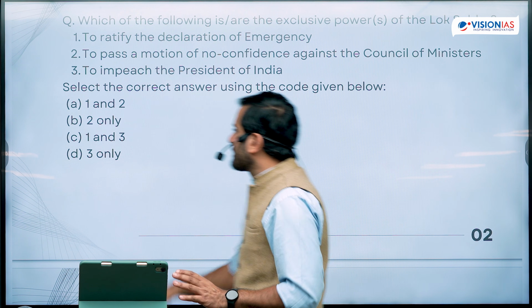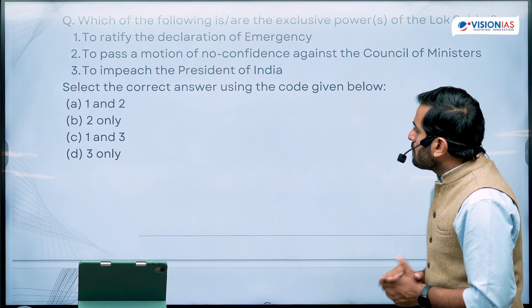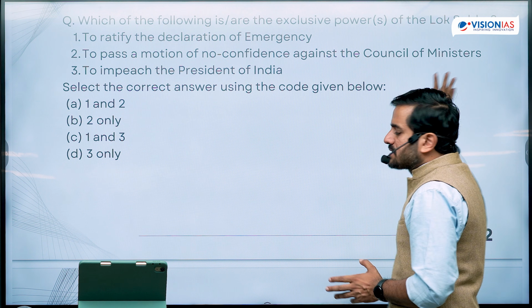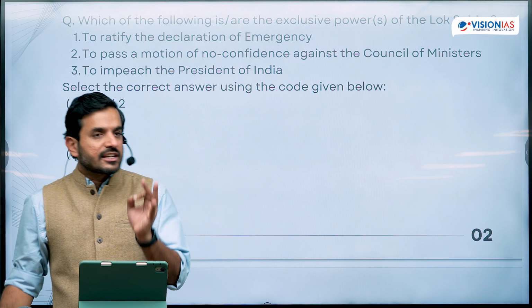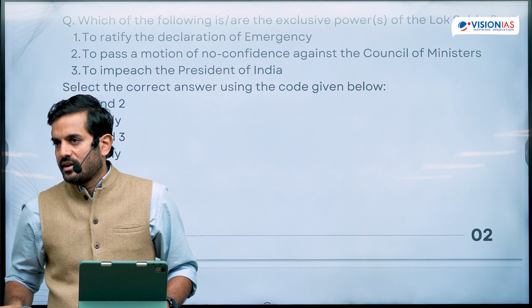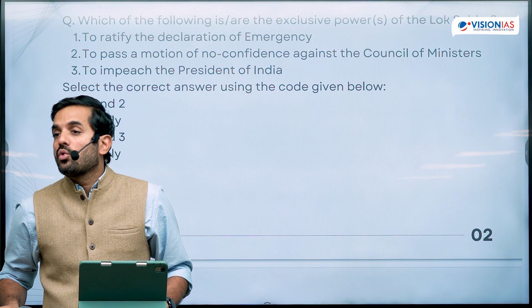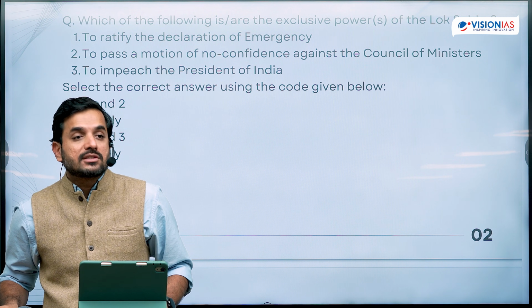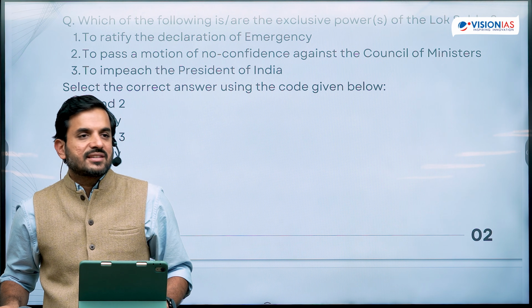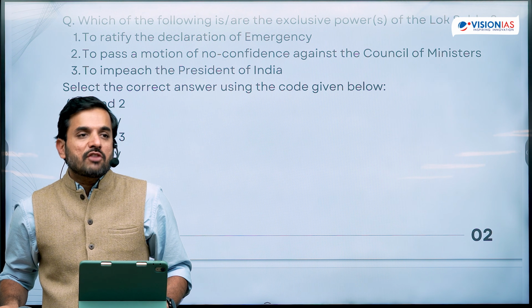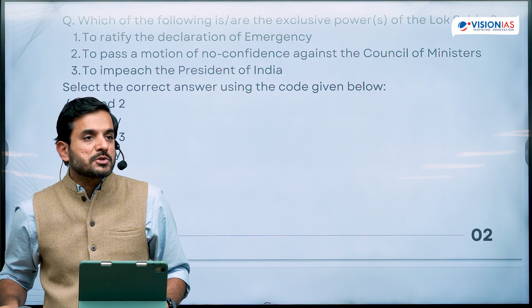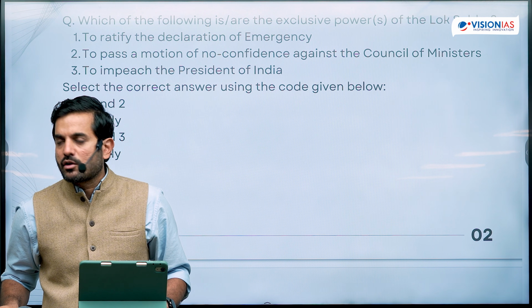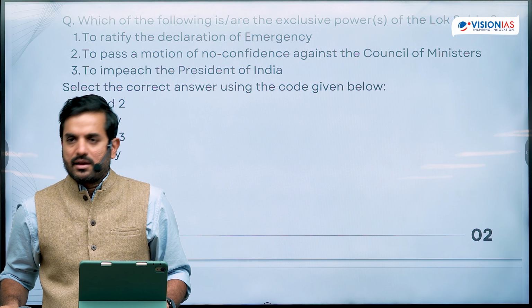So this first statement is wrong. To pass a motion of no confidence against the Council of Ministers, this indeed is an exclusive power of the Lok Sabha. Why? We need to know about the provisions of Article 75 Clause 3 of the Indian Constitution, which says that the Council of Ministers shall be collectively responsible to the House of People. There is no corresponding provision that has been provided for in the Constitution for the Rajya Sabha.